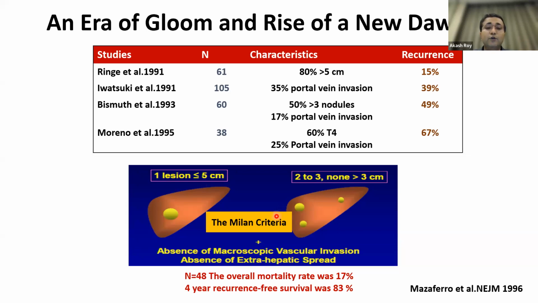So then they developed what is called the Milan criteria, which is simply a single lesion less than 5 centimeters, or 2 to 3 lesions, none of which is more than 3 centimeters. This gives you a 4-year recurrence-free survival rate of 83%, which is what we are going to target. So this is the classical criteria. Any patient with HCC who falls into this criteria should be upfront considered for transplant.